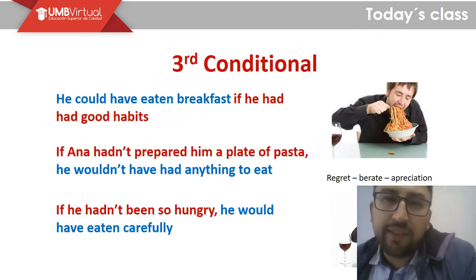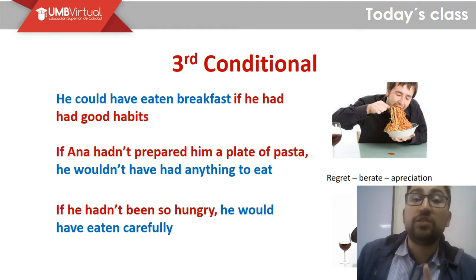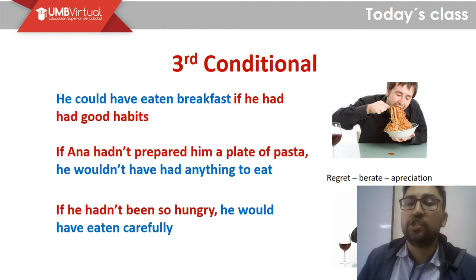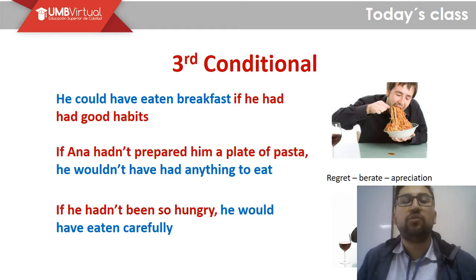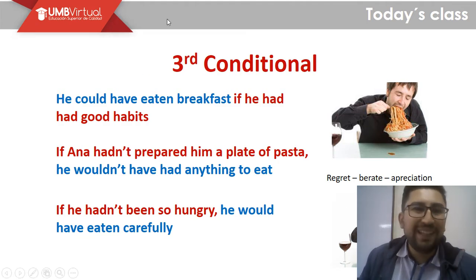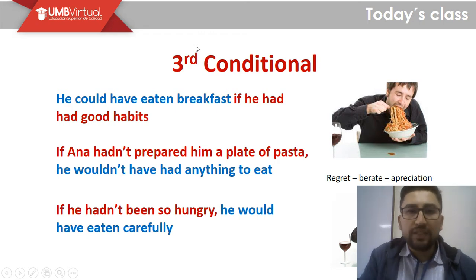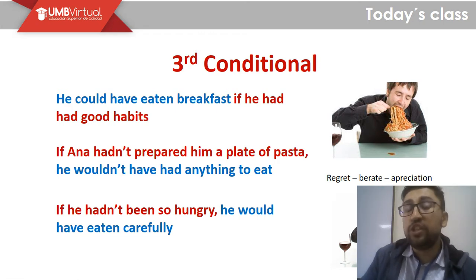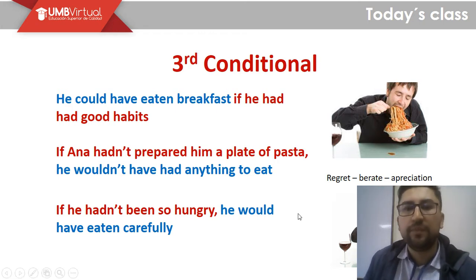Now let's link this to another topic I want to talk about, and it is the third conditional. In the third conditional, we have a condition and we have a result, right? We have a condition that is used normally, taking into consideration the causes of something, and then we show the consequences here.